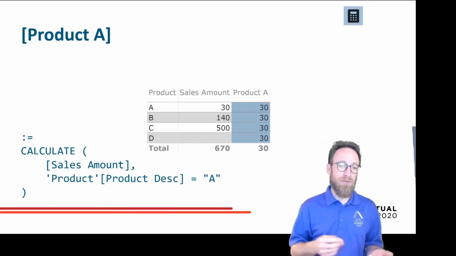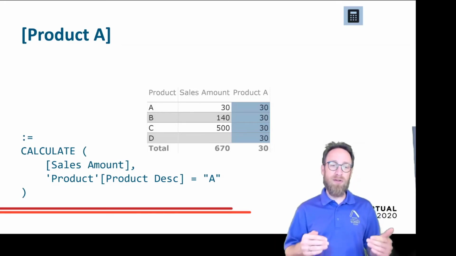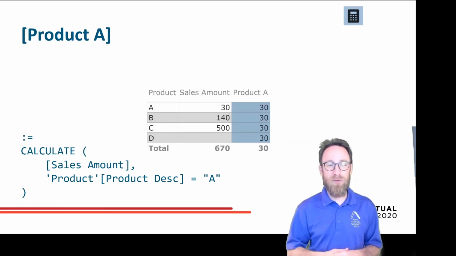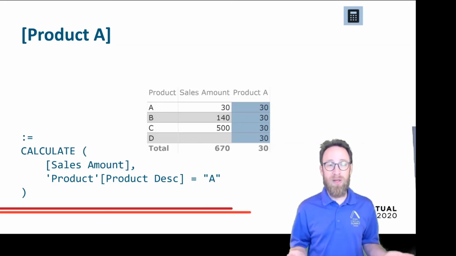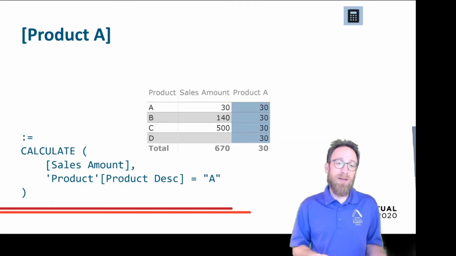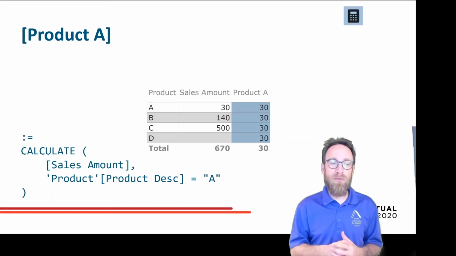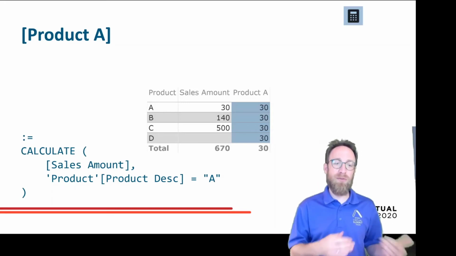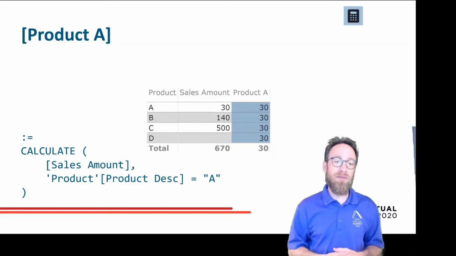And again, remember, the measures are also calculated in the total. So the total is not a sum of those 4 times 30, but the total also shows 30, because the total only shows what the measure shows without any filter on the product table, but product A introduces then a filter. So that doesn't have to remove a filter on product description because there's no product description filter in the total. But it then introduces the filter on A. That's why we see also 30 in the total row.